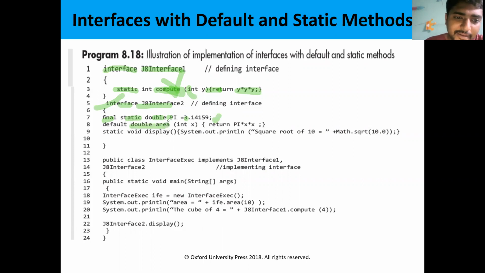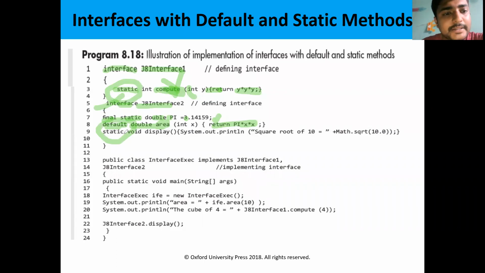And I am defining another method, area, of type default. I am giving the keyword default here. I am defining the method also. The area method is defined here, and the compute method is also defined here. So this is possible by using the keywords static as well as default. By using these two keywords, we can define the methods.